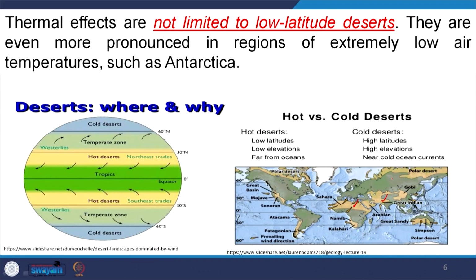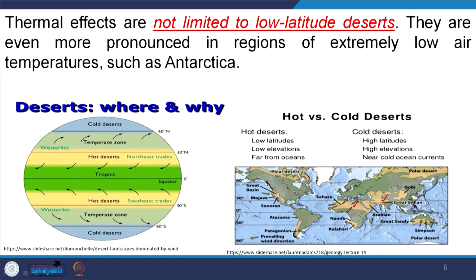Low latitude deserts means they range from 0 degree, the equator, to 30 degree. Mostly these are the hot deserts. If you see here, these Sahara, Kalahari, and in the Indian context the Thar desert, all are low latitude deserts, they are very hot.